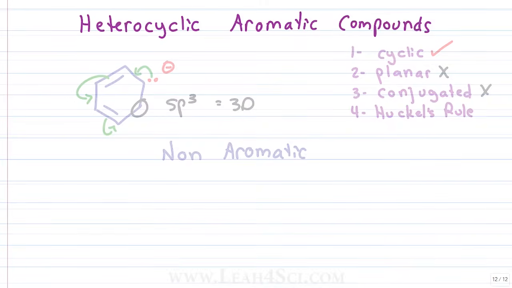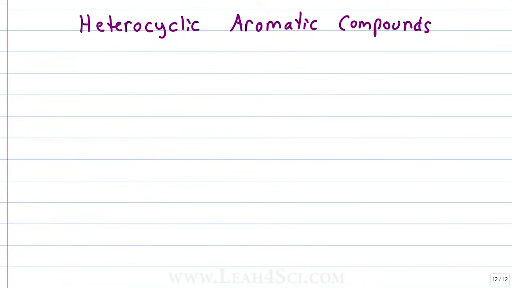Let's move on to heterocyclic aromatic compounds, remembering that hetero means different, and a heterocyclic compound is a molecule that has something different in the ring, meaning other than carbon atoms. For example, this molecule right here often comes up on exams. Is pyrrole an aromatic compound or not? More importantly, how do we evaluate when we have something like a nitrogen atom in the ring?